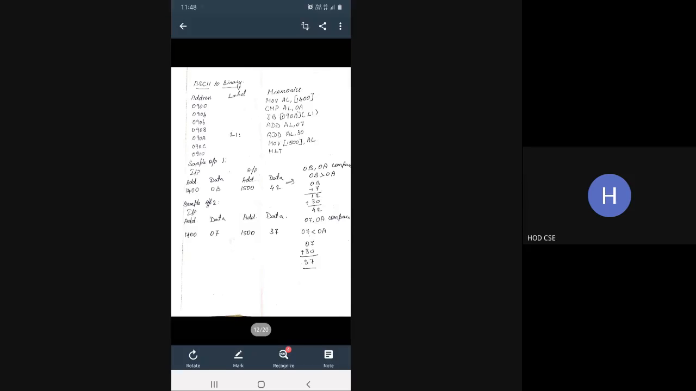So, in sample output 1, the given data is greater than 0A. So, first it is adding 7 with 0B. You will receive 12. I think you all know about hexadecimal addition. It includes the values A to F. So after 0 to 9, it will get 0A to F.